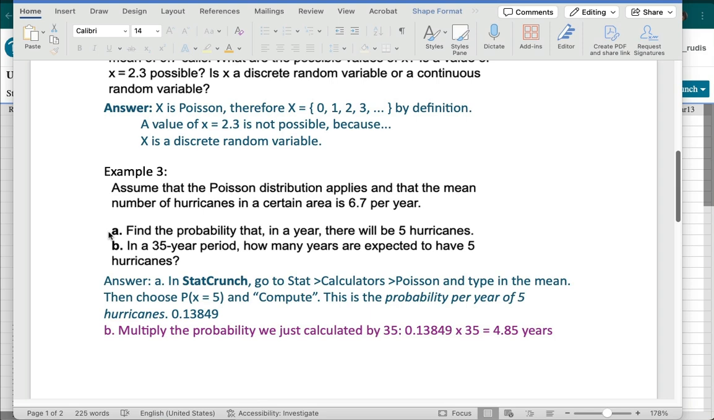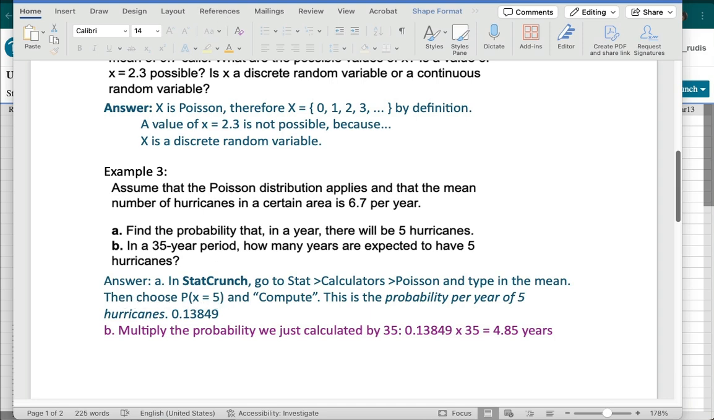So part A asks the question, find the probability that in 1 year there will be 5 hurricanes. And before we read part B, to find any probability that involves the Poisson distribution, we're going to be using StatCrunch, and we go to Stat, Calculators, and Poisson. And the directions here say we're going to type in the mean, so that's our 6.7, and then we're going to choose probability of X equals 5.